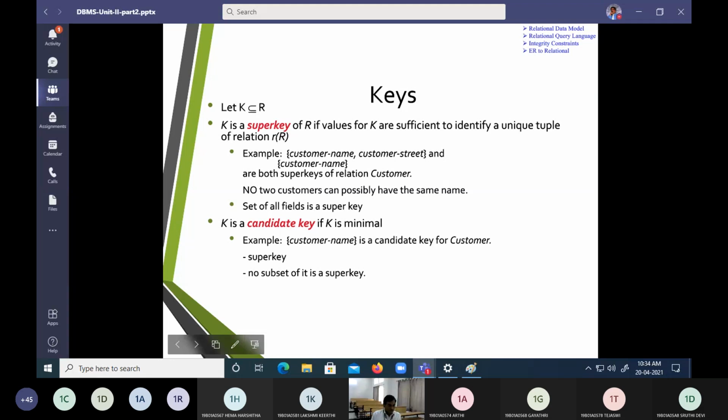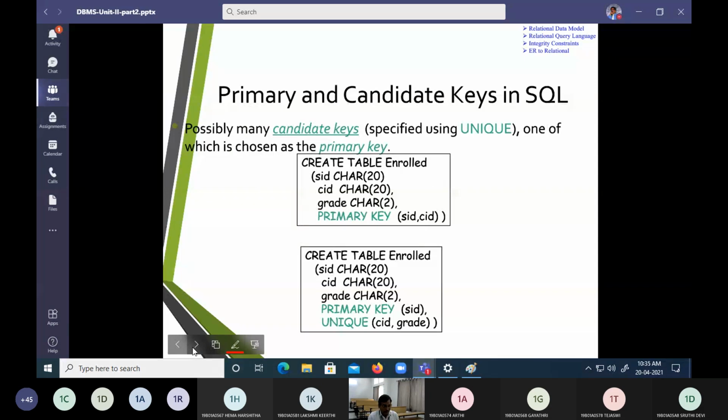Extending the same content, we were mentioning super keys. We had enough discussion on super key. Then when the key is very minimal, we call it a candidate key. And after candidate key, we were talking about the primary key in a declaration form. It can be with a single field or with multiple fields. You can represent it.